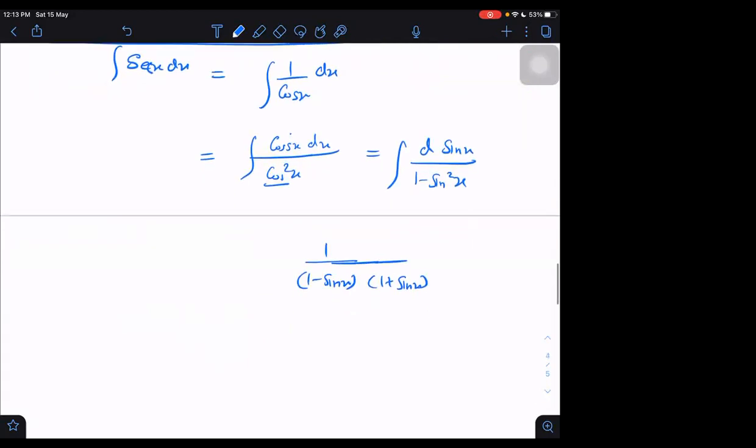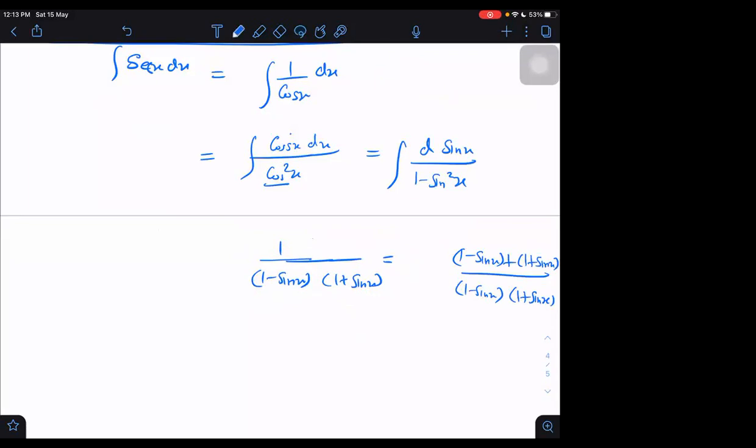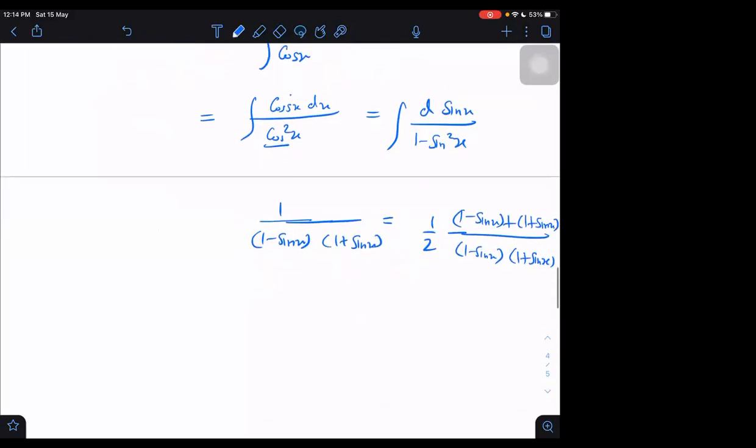A plus b into a minus b formula, sir. Yes, which I can write as 1 minus sin x plus 1 plus sin x divided by 1 minus sin x into 1 plus sin x, also multiplied by 1 by 2. Are these equal or not? Check the numerator once. Numerator we are getting 2, and 2 divided by 2 will be 1 only, so it is equal. But this helps us a lot.